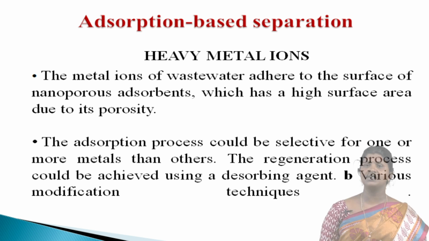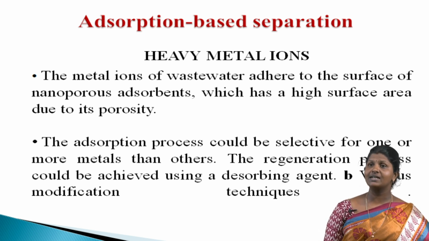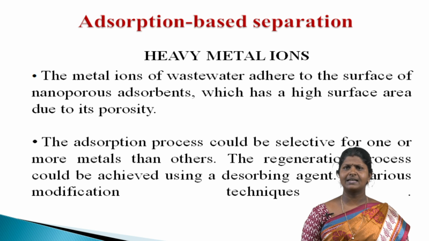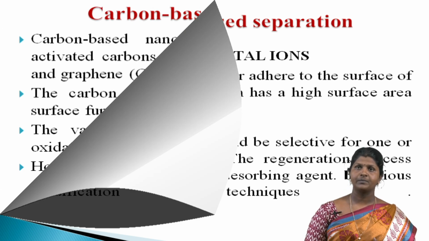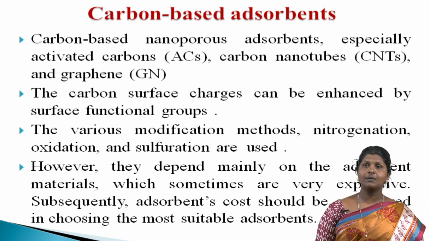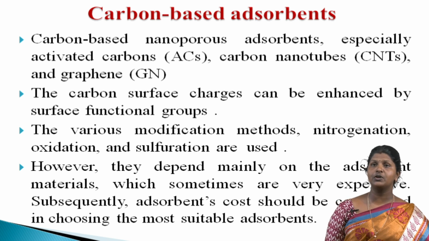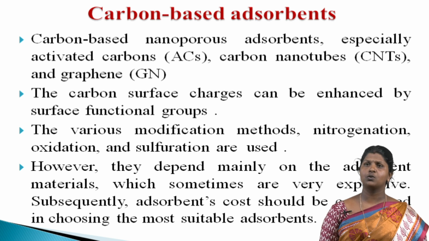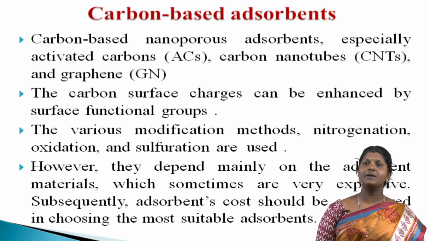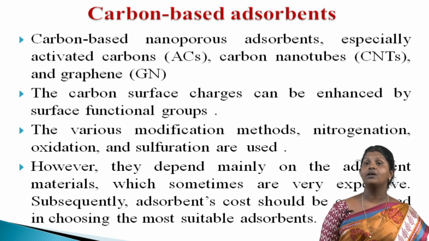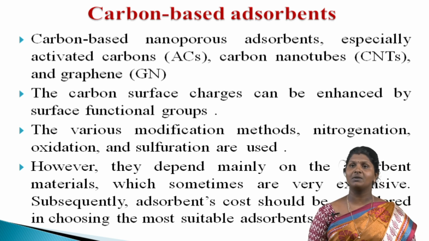The various modification techniques, that is nitrogenation, oxidation and sulfuration, are used to functionalize the carbon with different functional groups. Functionalization enhances adsorption capacity and stability. Carbon-based adsorbents are nanoporous adsorbents, especially activated carbon, carbon nanotubes and graphene, and are extensively used in heavy metal removal owing to their large surface area, that means 500 to 1500 square meters per gram. The carbon surface charges can be enhanced by surface functional groups such as carboxyl, phenyl and lactone groups to improve heavy metal uptake.